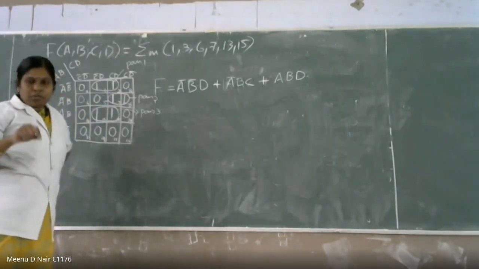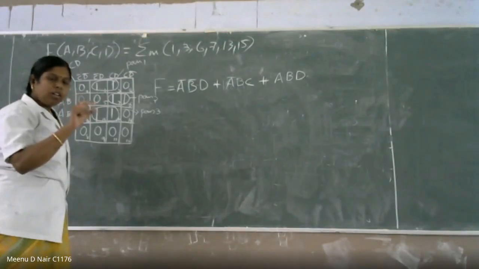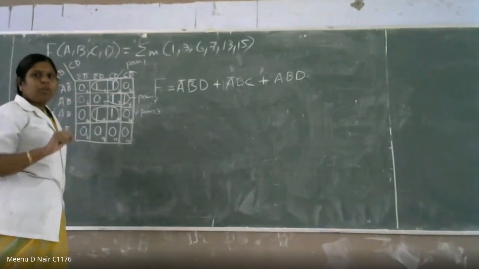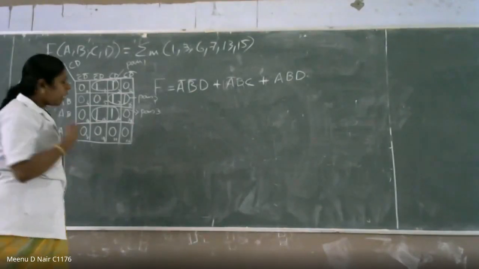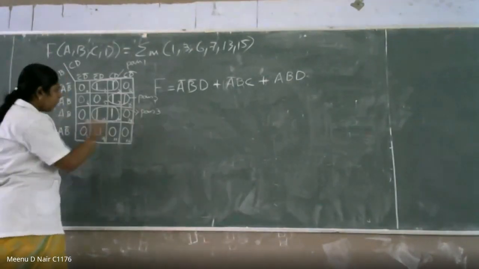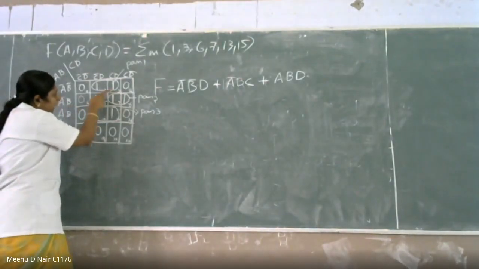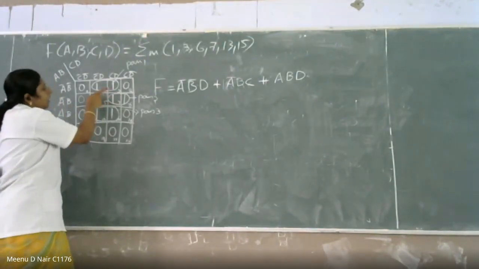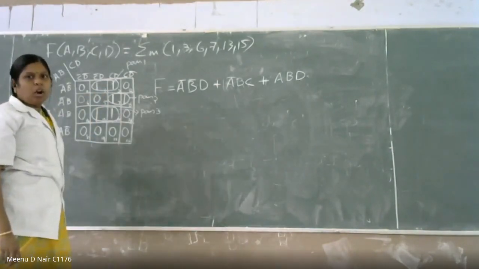So what we are going to do is add some more logic gates to eliminate the hazard. How are we going to add the logic gates? First, we have to make a relationship between all the pairs.